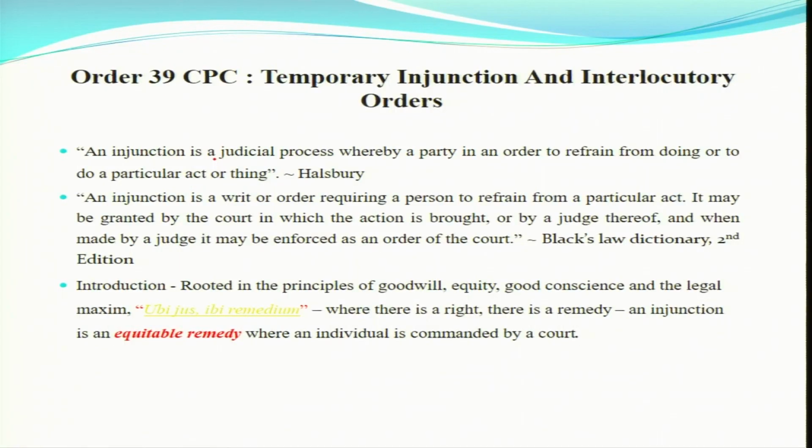Under Order 39 CPC, first of all we will try to get the meaning of temporary injunction. An injunction is a judicial process whereby a party is ordered to refrain from doing, or to do, a particular act or thing. Temporary injunction is a judicial process by which parties are ordered either to do some particular act or to refrain from doing some particular act.